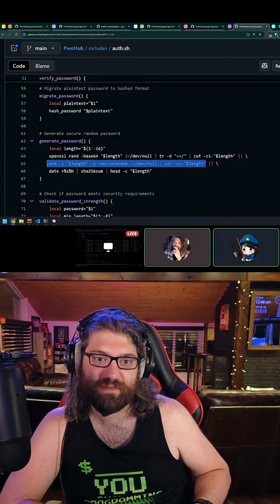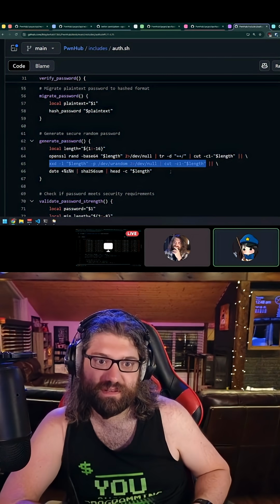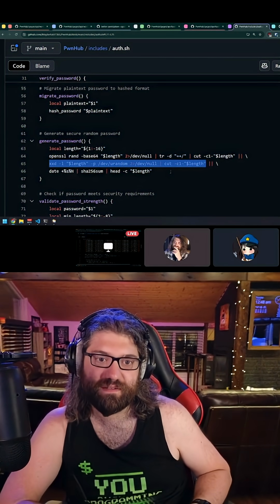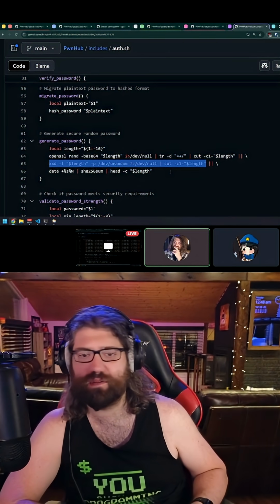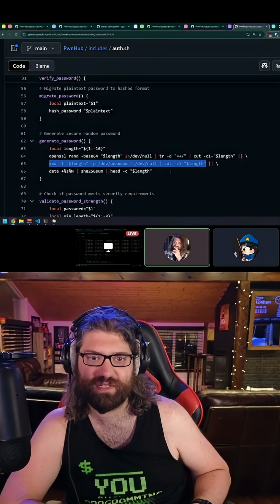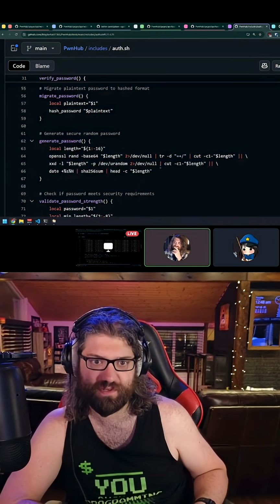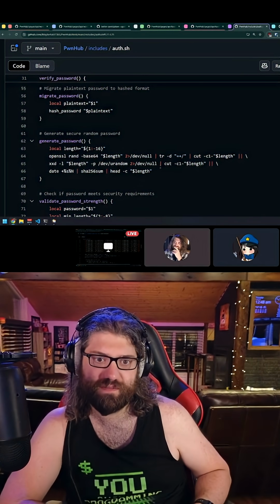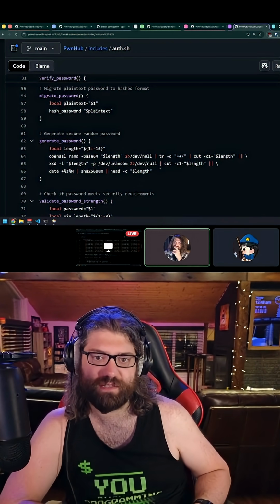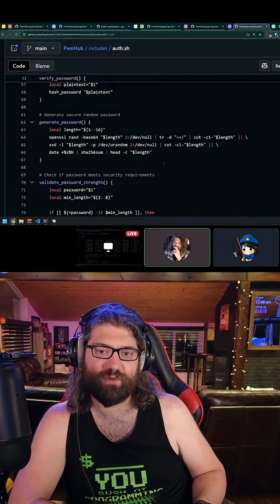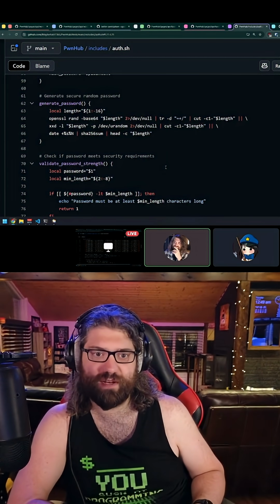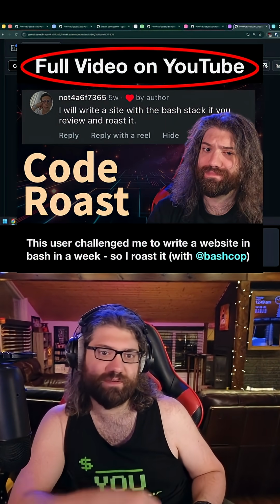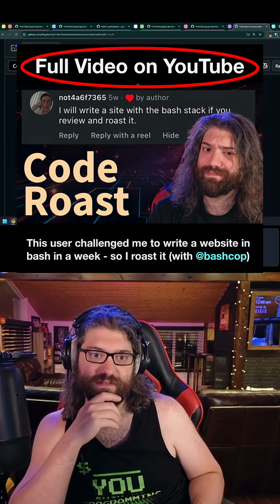I do wonder in what scenario this one's failing. Your system should have /dev/urandom. Maybe sed flags not being consistent, but the prereq in this person's readme says to use it on Linux, so I feel like the GNU sed will support this. Yeah, this is wild. You could just reach for $RANDOM, the all capital RANDOM variable in Bash. It's built in. It will use arc4random or /dev/urandom under the hood, I think. You don't need to seed it. Super nice.